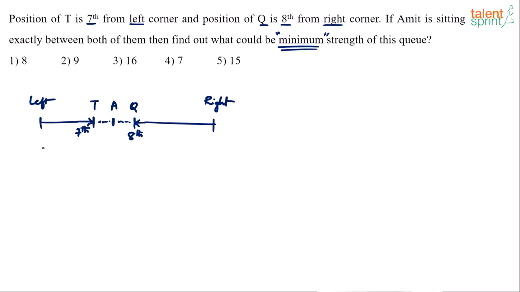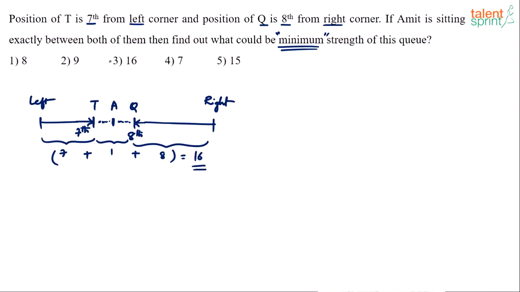Which means the total count will now be what? See, T is 7th from the left end, Q is 8th from the right end, and Amit is one person in between them. Up to T there are 7 persons, up to Q there are 8 persons, and in between there is 1 person, because T and Q have already been counted in 7 and 8. So the total is 7 plus 1 plus 8, which is 16. And hence you mark the answer as option 3, 16.